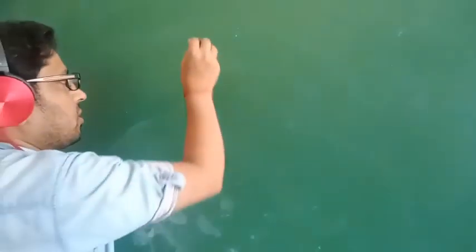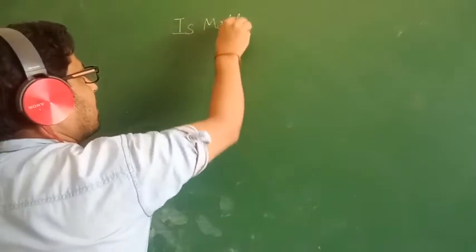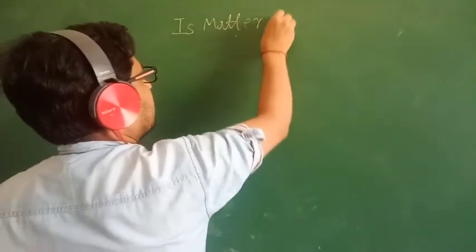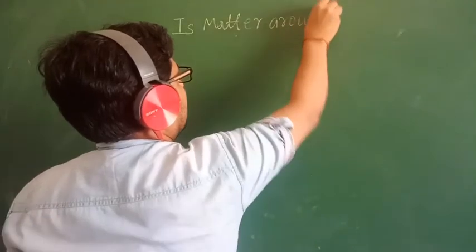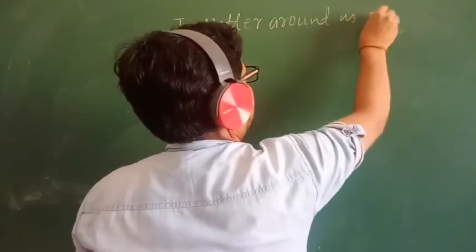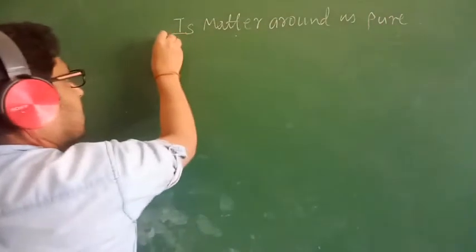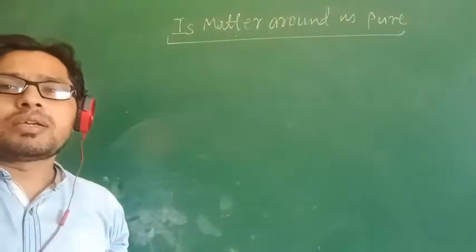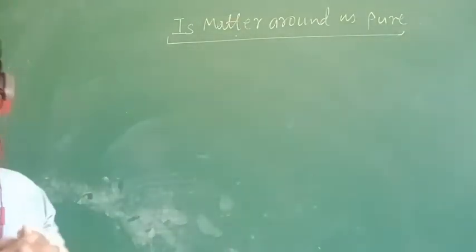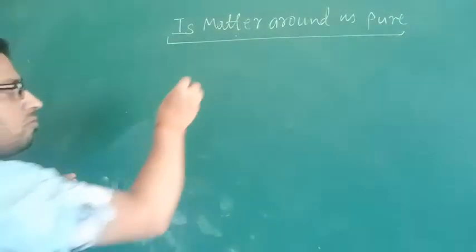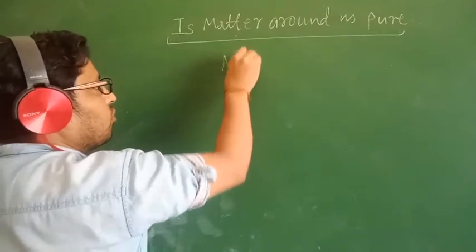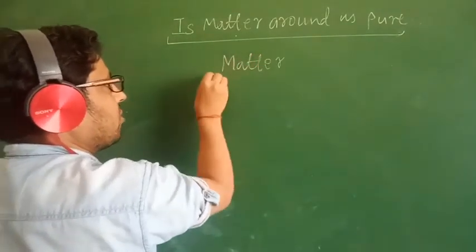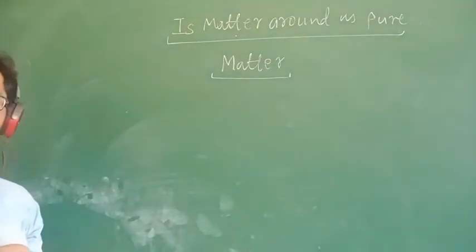Today I will discuss with you chapter 2, class 9 chemistry: Is Matter Around Us Pure. In this chapter, first of all, I will discuss what matter is and how we classify matter. I have already discussed matter with you in chapter 1, so today I will discuss how we classify it.